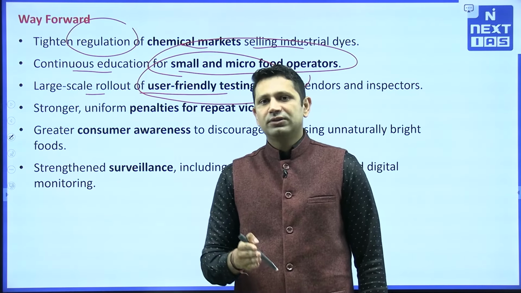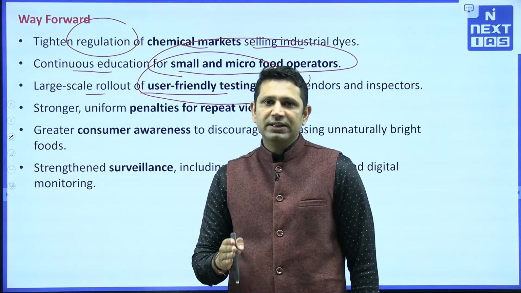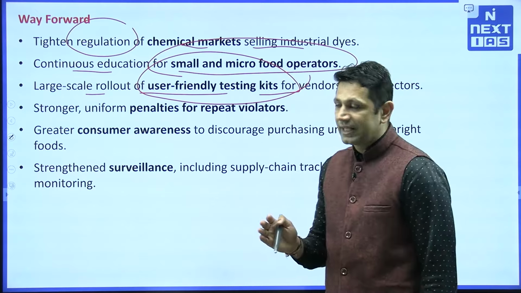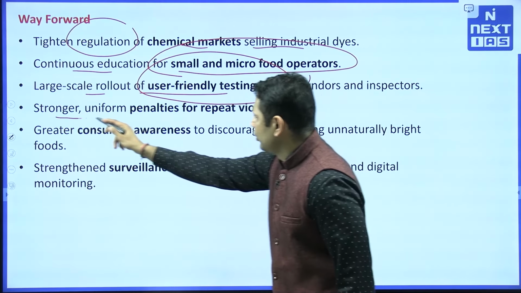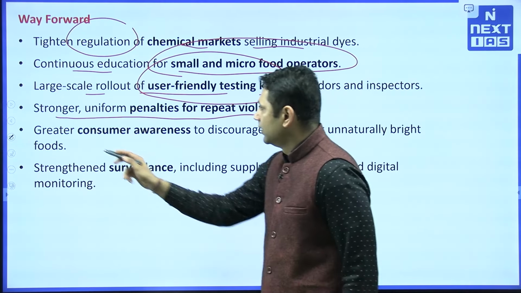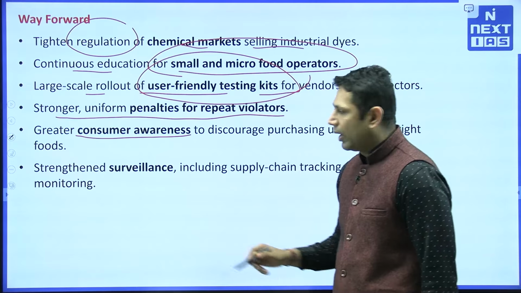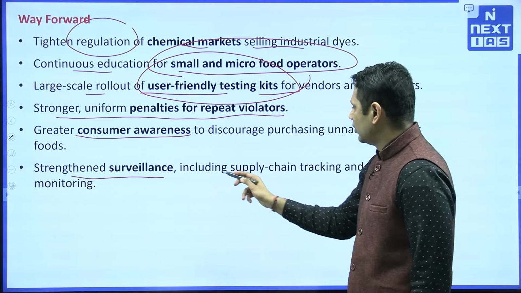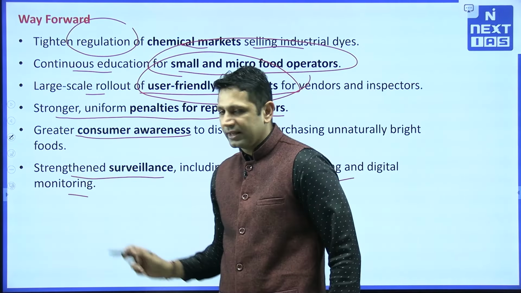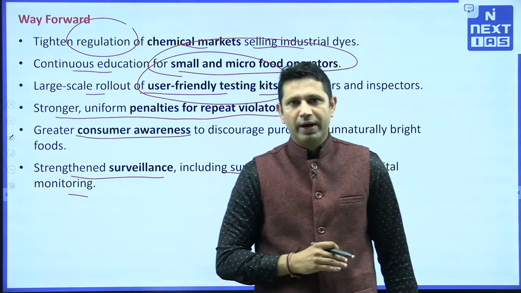Once the demand for these foods declines, then it will become easy for us to phase out the use of these chemical dyes. Then stronger uniform penalties for the repeated violators, greater consumer awareness is required, and strengthening of the surveillance including supply chain tracking and digital monitoring is also very much required.